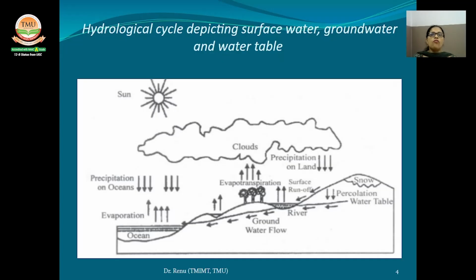The process of precipitation replenishing the groundwater supply is also known as recharge. We can say that recharge occurs only during the rainy season in a tropical climate or during spring in a temperate climate. Typically 10 to 20% of the precipitation that falls on the earth percolates through the soil and contributes to the water bearing strata, meaning the aquifer.